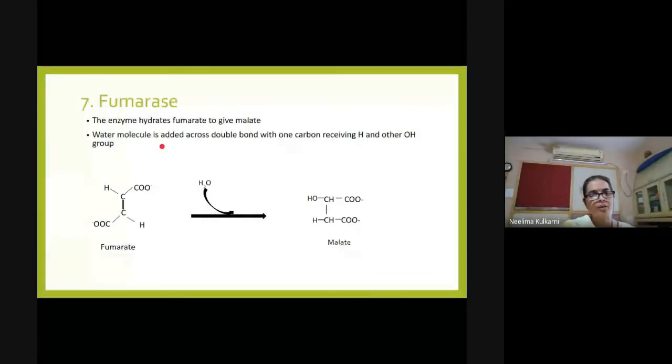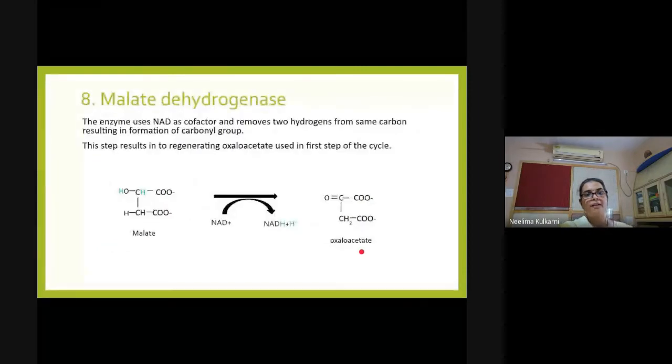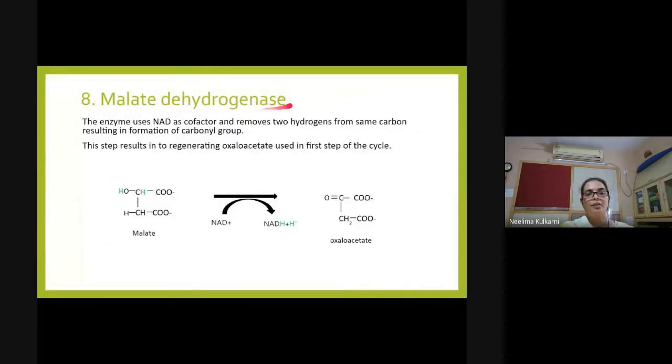A water molecule is added across this double bond. When the water molecule is added, this carbon receives OH and this carbon receives H. So fumarate, a 4 carbon compound, is converted to malate. This is the structure of malate. Now we come to the last step of the pathway, malate dehydrogenase.